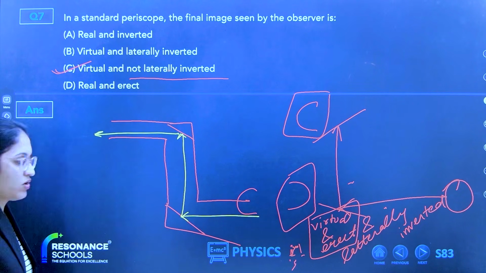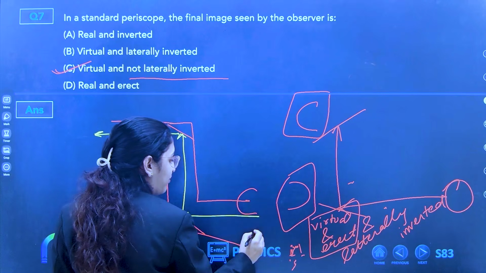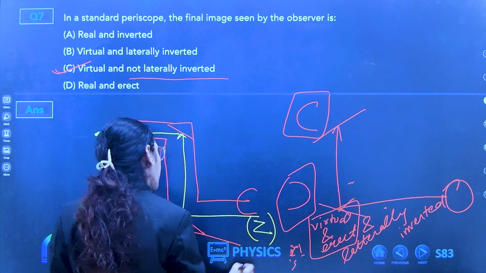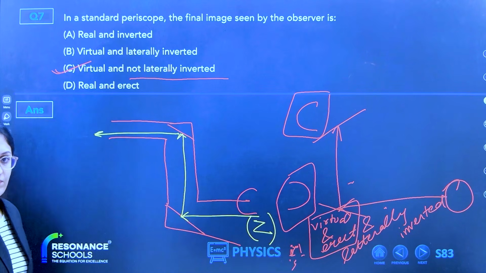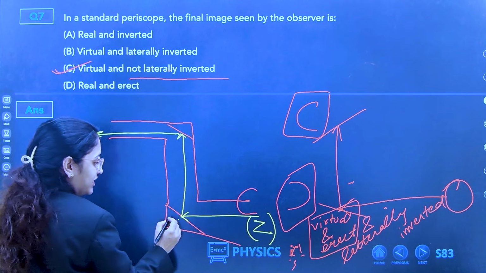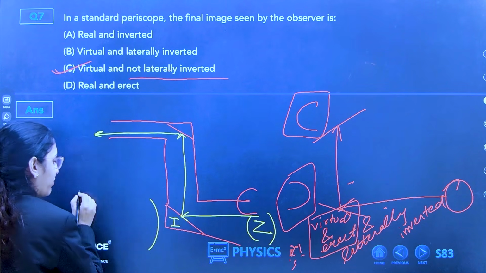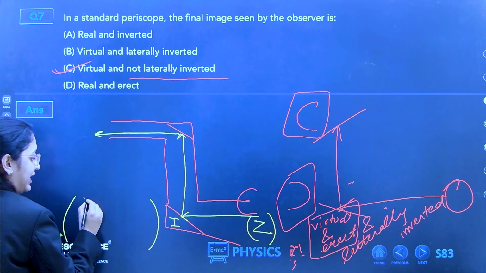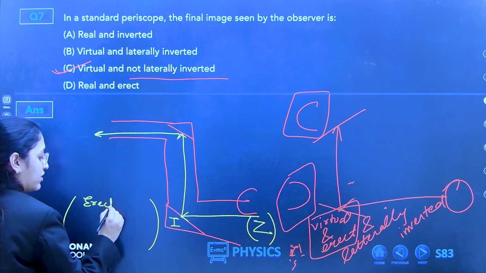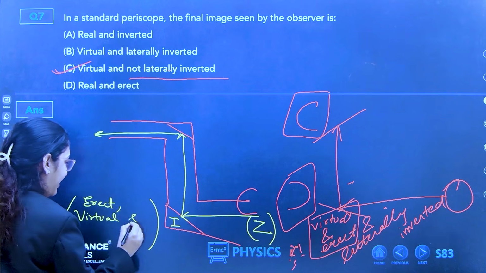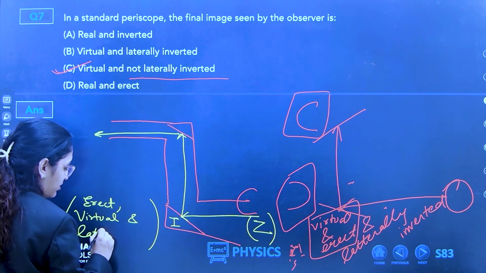Clear? For example, this object is Z. I'll get the first image here. So, plane mirror, what are the properties? Erect, virtual, and laterally inverted.